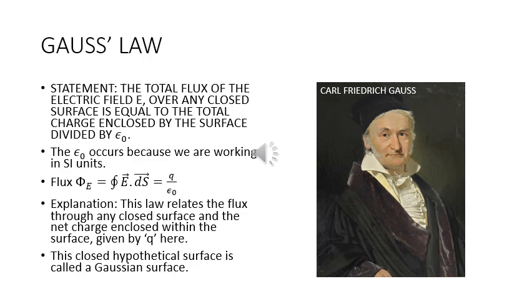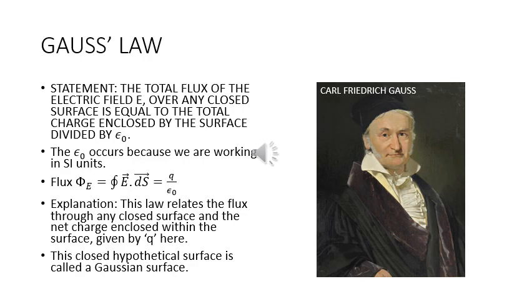We now prove Gauss's law for electrostatics. Gauss's law states the total flux of the electric field E over any closed surface is equal to the total charge enclosed by the surface divided by epsilon naught. The epsilon naught occurs because we are working in SI units. So mathematically we can write down flux phi E is equal to closed integral E dot ds, which is equal to Q upon epsilon naught. This law relates the flux through any closed surface and the net charge enclosed within the surface given by Q here.